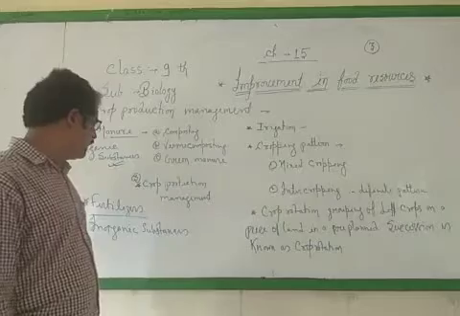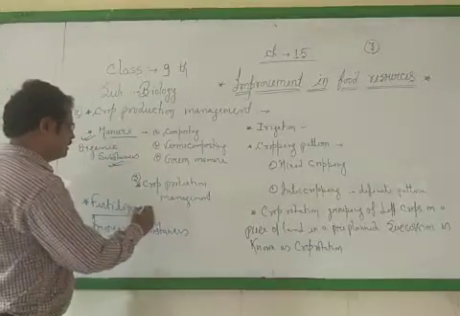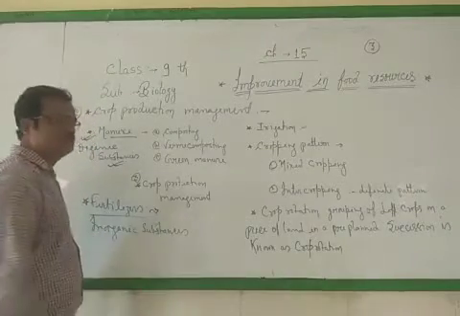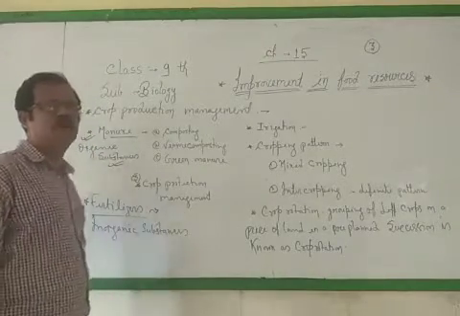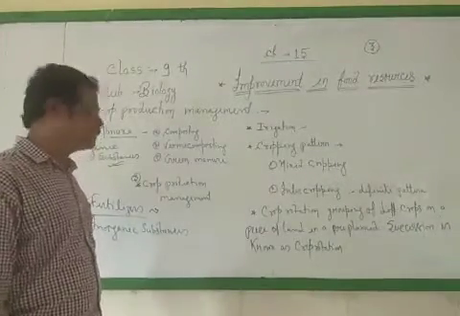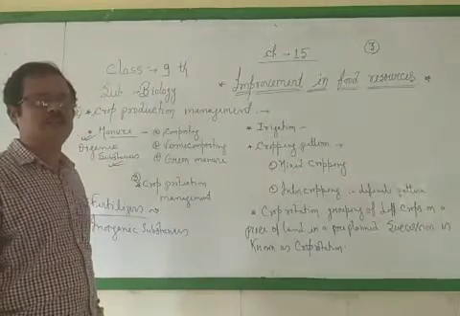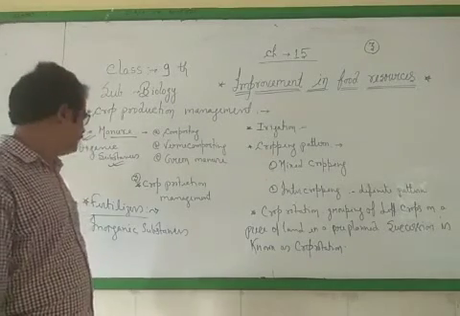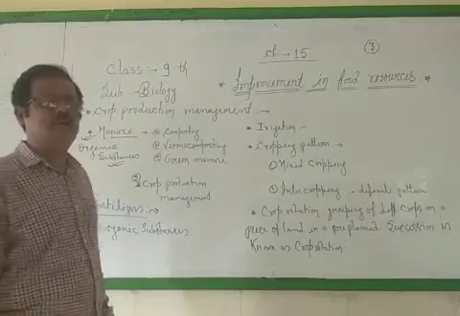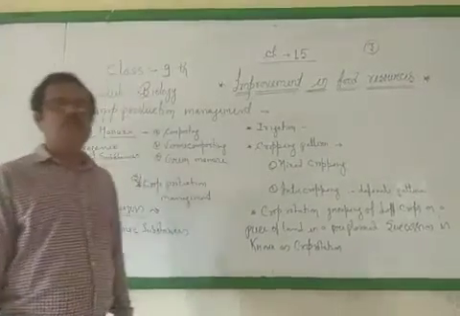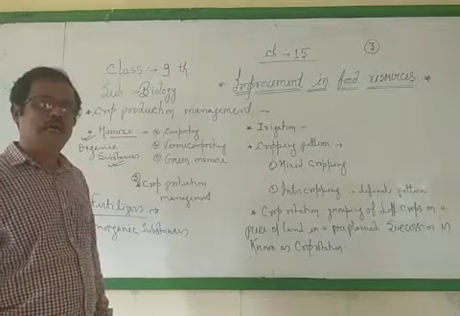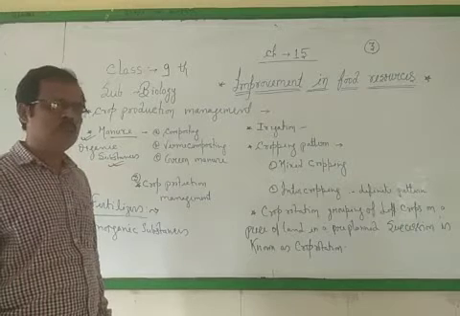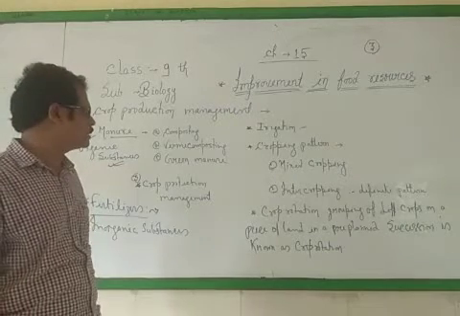And fertilizers are called man-made substances. It means fertilizers are prepared artificially, by the help of different types of chemicals. We all prepare fertilizers, so they are called inorganic substances. In the market, various brand names of fertilizers are available: urea, phosphorus, calcium, potash. According to the requirement of plants, we supply various types of nutrients to the plants.